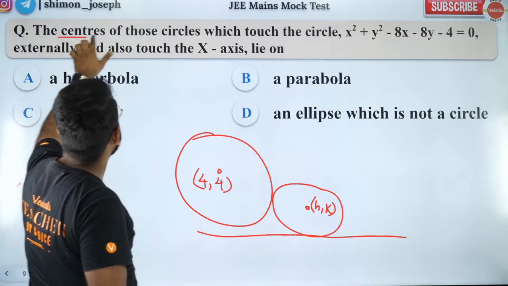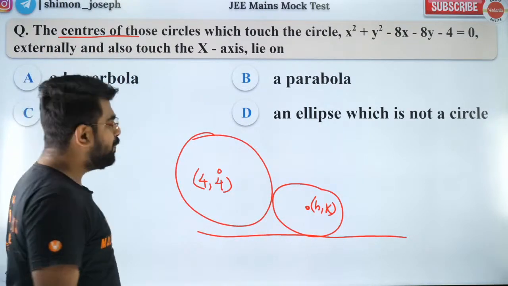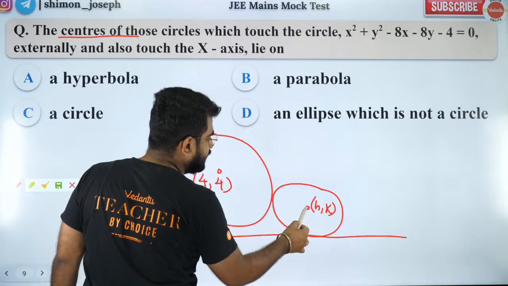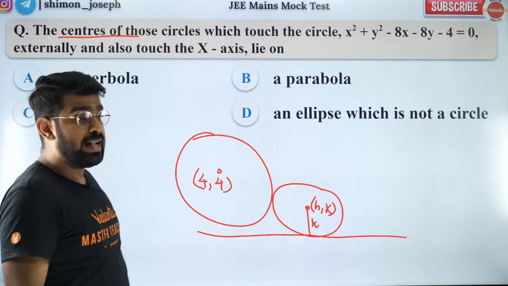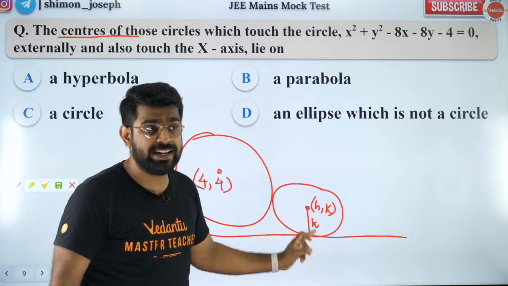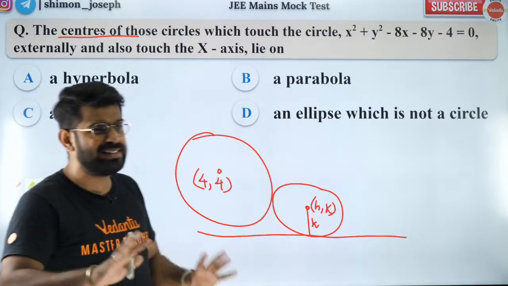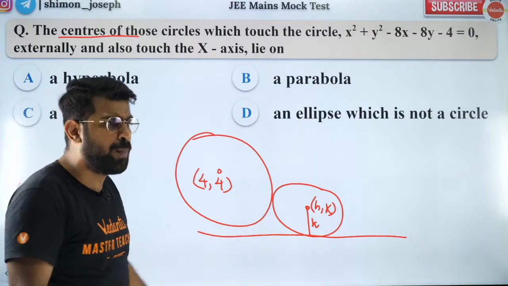Now people, if it touches the x-axis, can I say the radius is equal to the y coordinate? Everybody understands that? Very simple. No difficulty over there, I hope.